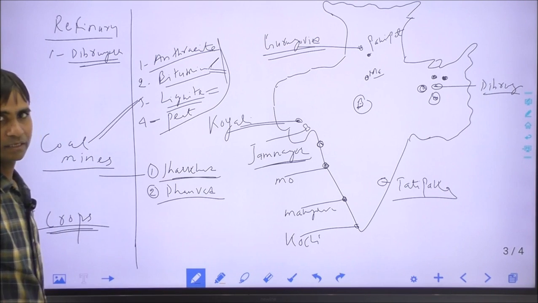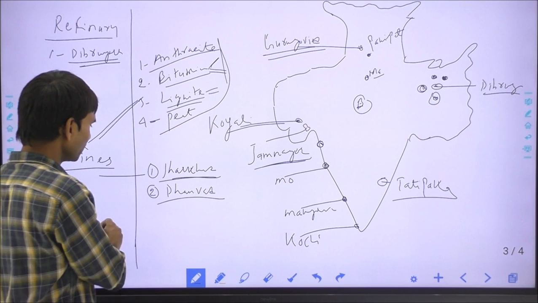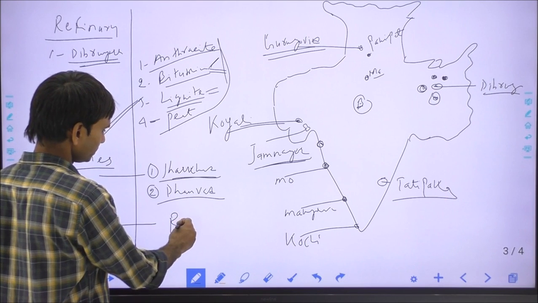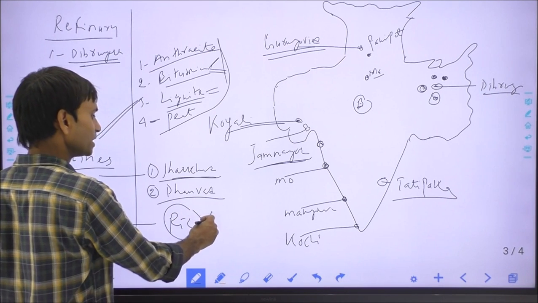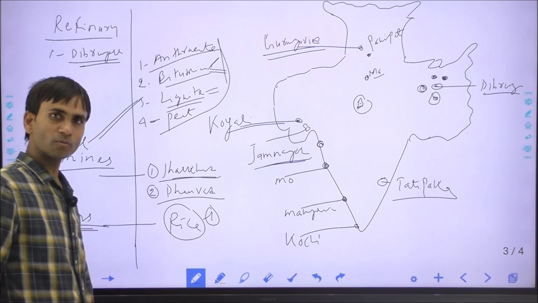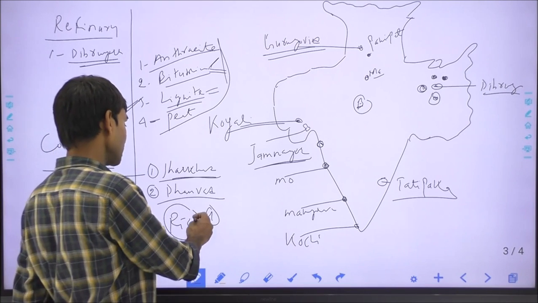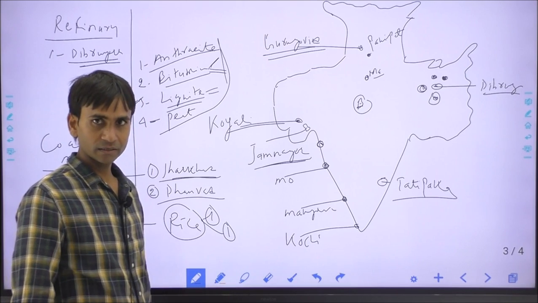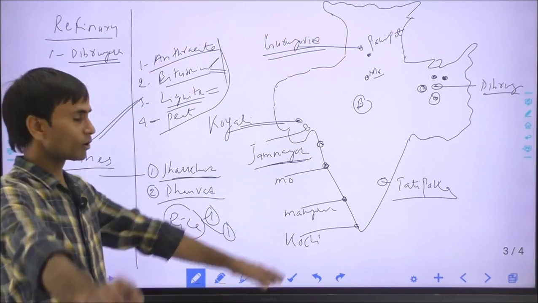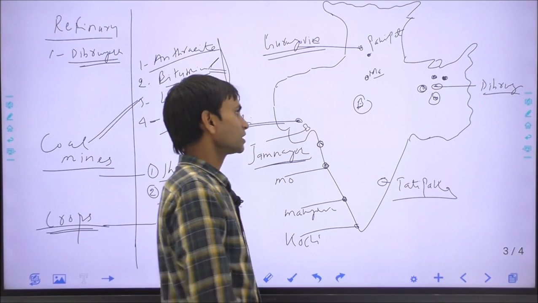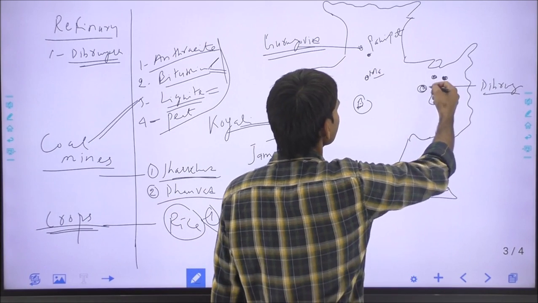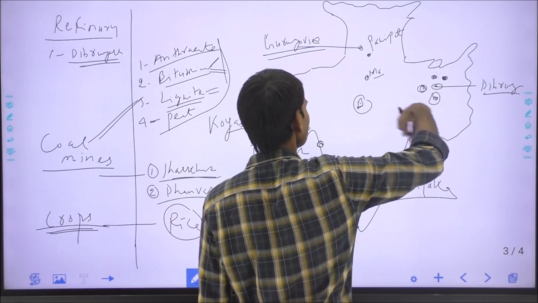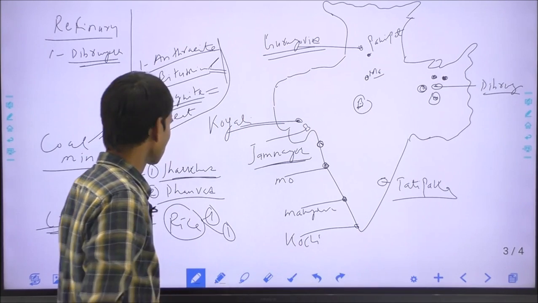Important crops. The main food grain of India is rice. Rice is the most edible crop. सबसे ज़्यादा लोग भोजन के रूप में चावल को खाते हैं. And rice has the largest geographical area under its cultivation. और चावल को सबसे ज़्यादा भौगोलिक क्षेत्रफल में उगाया जाता है. तो this is West Bengal, Punjab, Jharkhand, Bihar, Odisha, the largest units of producing rice.